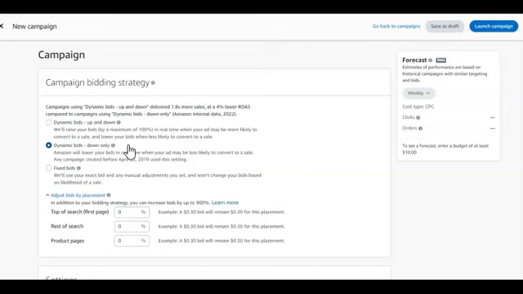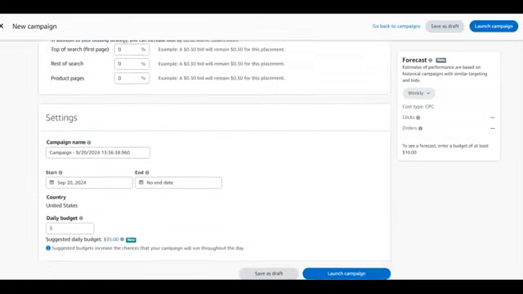which is 30 cents. But with dynamic bids up and down, they can decide to bid a keyword or do something as crazy as 40 cents, 50 cents above your initial cap, which is 30 cents. But with dynamic bids down, you're stating categorically it is either 30 cents or lower, but it mustn't go above 30 cents. So when you're setting your bid, always leave it at dynamic bids down only. Then every other thing here, you just leave it the way it is.